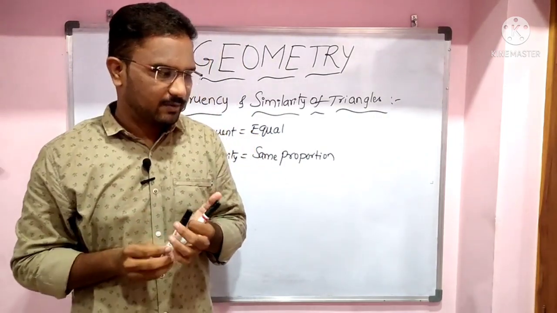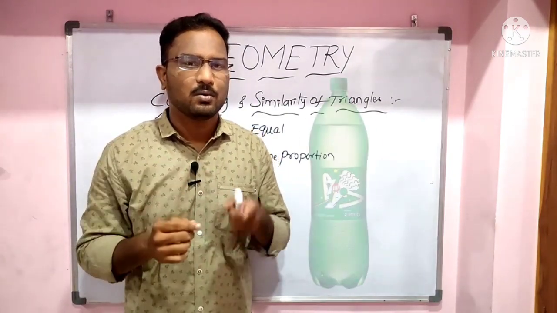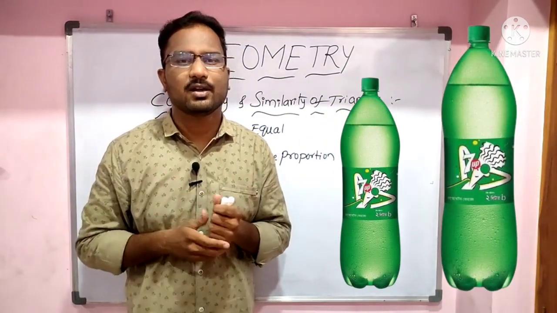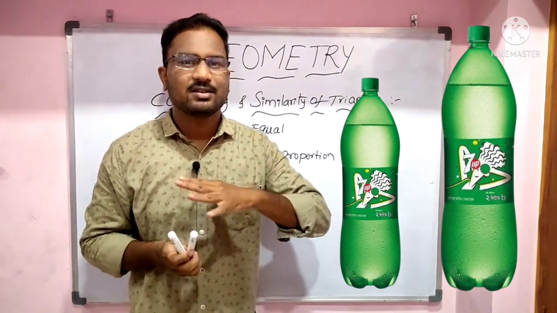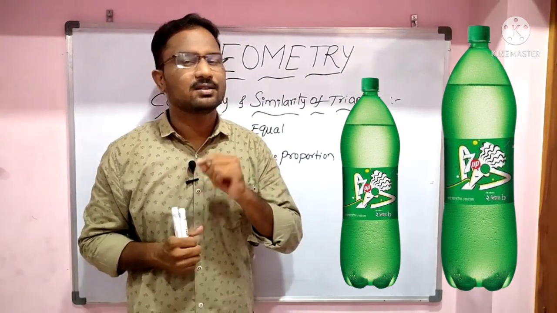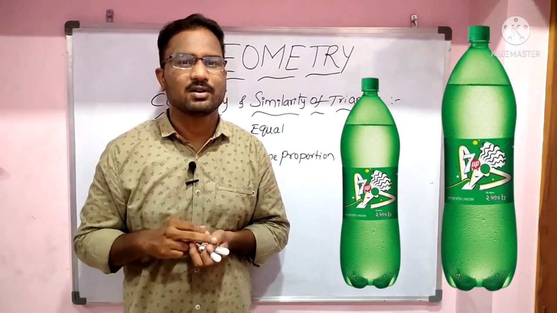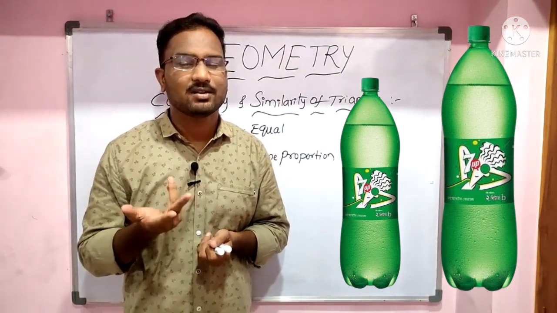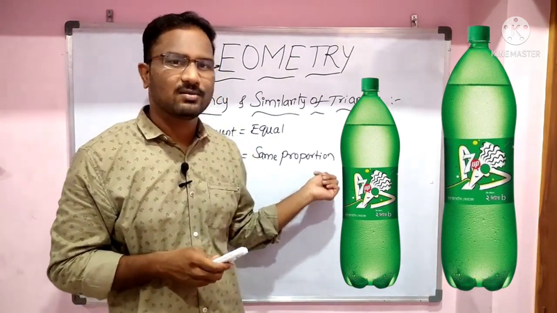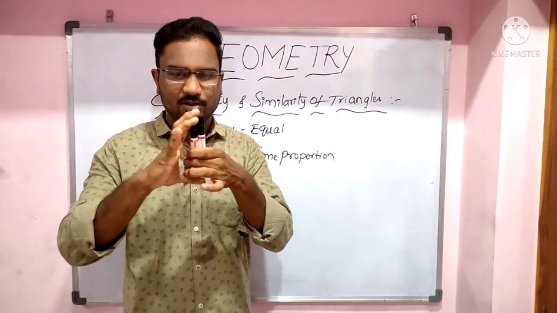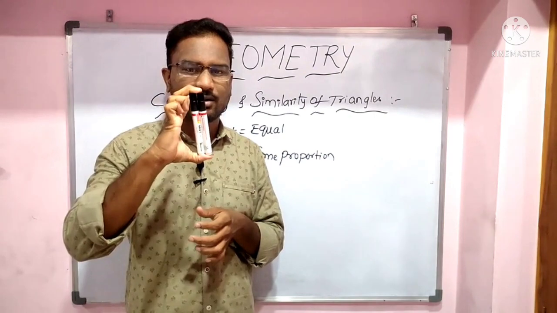Similarly, let us take a Pepsi bottle or 7-Up bottle. If I have a 1 liter bottle and a 2 liter bottle, those two bottles have the same shape, but the size is different. If you take a 7-Up 1 liter bottle and a 7-Up 2 liter bottle, those two have the same shape but the size is different. Those are the examples for similarity. The two pens are the examples for congruent: same size and same shape, hence they are called congruent.